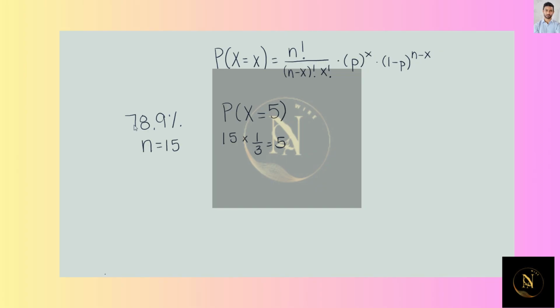So we're going to use the probability of a binomial distribution formula.